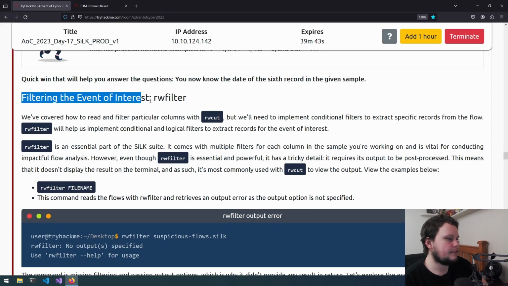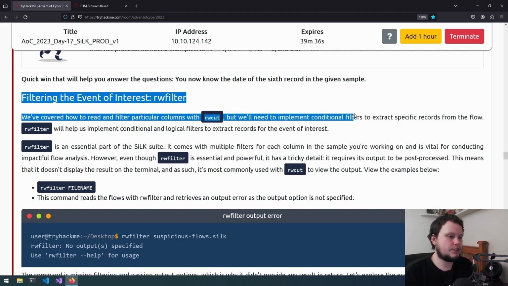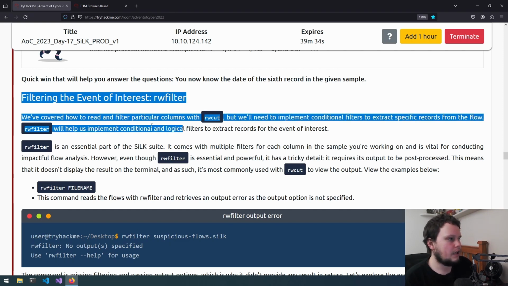So, filtering the event of interest: rwfilter. We've covered how to read and filter particular columns with rwcut, but we need to implement conditional filters to extract specific records from the flow. rwfilter will help us implement conditional and logical filters to extract records for the event of interest.